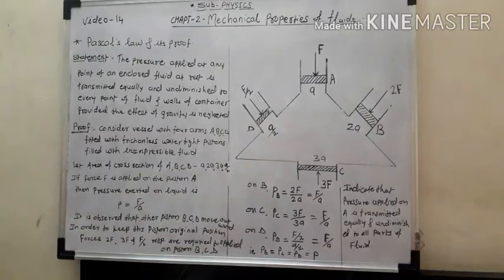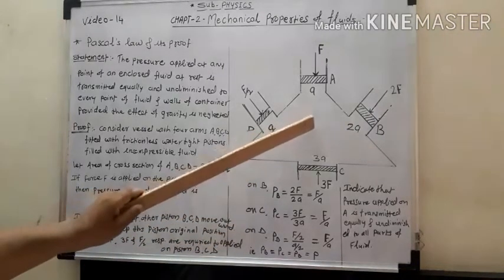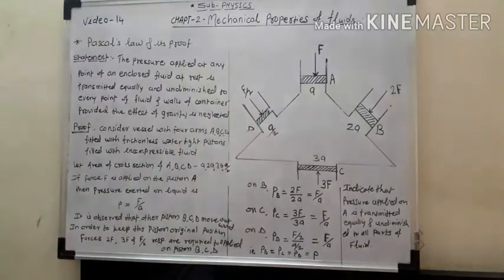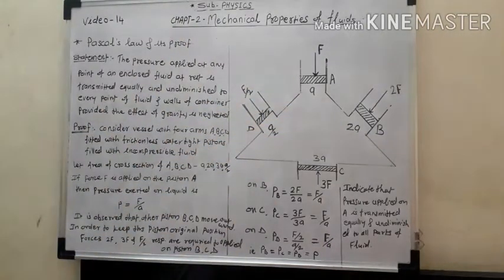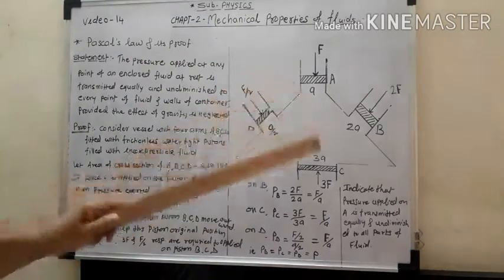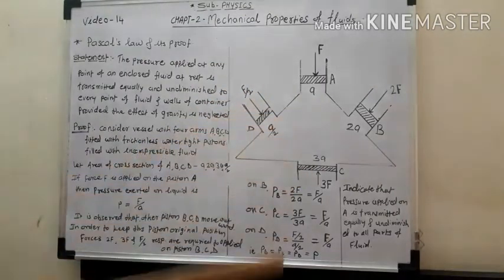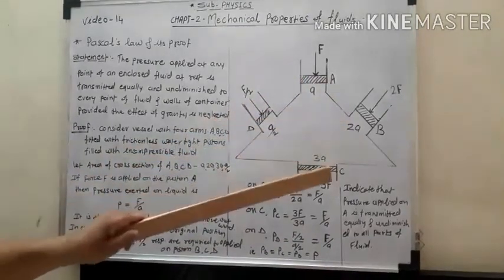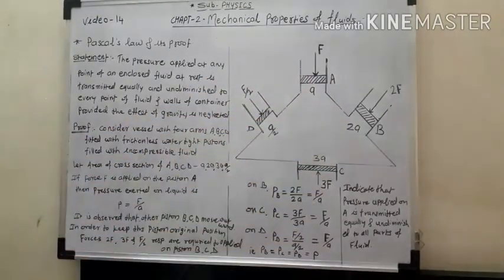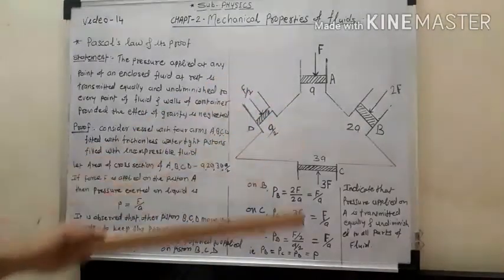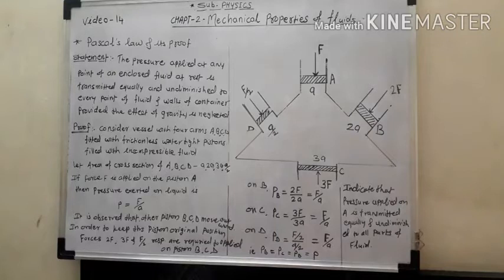We consider the vessel with the four arms A, B, C, D, fitted with four pistons, and these pistons are frictionless and watertight, as shown in the figure. This vessel is filled with an incompressible fluid.